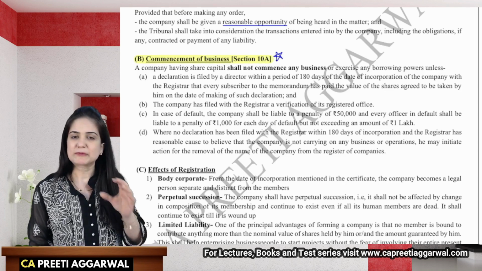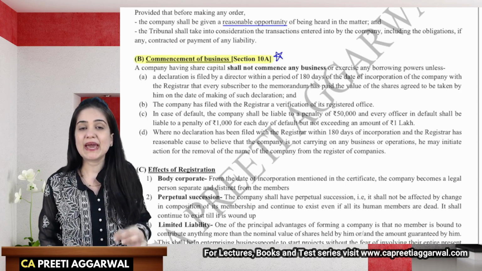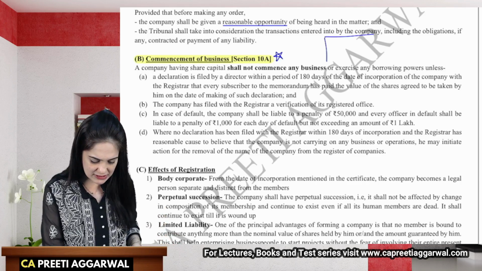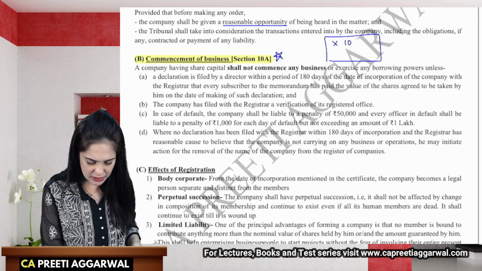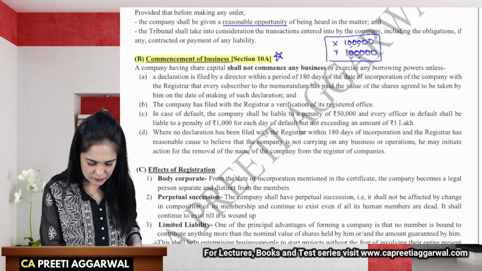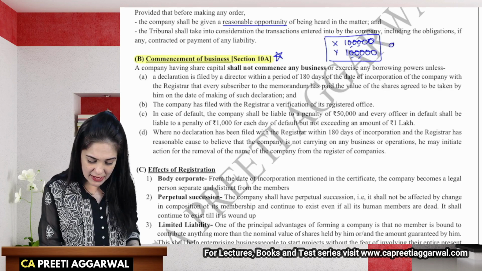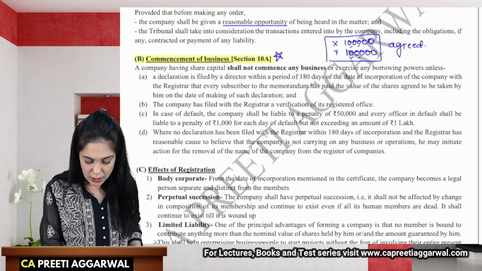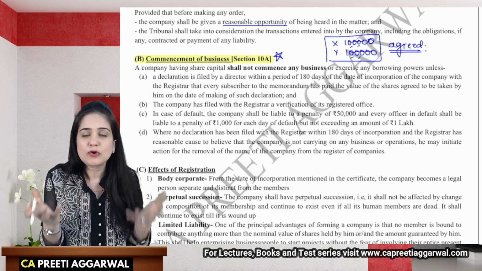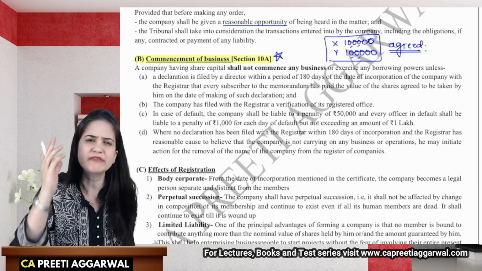Now, the subscribers to the memorandum had only agreed to bring the amount. Let's see, for example, I had mentioned in the memorandum that X will bring 1 lakh rupees and Y will also bring 1 lakh. They had signed the memorandum of a private company. Now, they have only agreed to bring this amount. We want them to actually bring that amount. So we tell them, when are you going to contribute? Because how can you run a company without money?